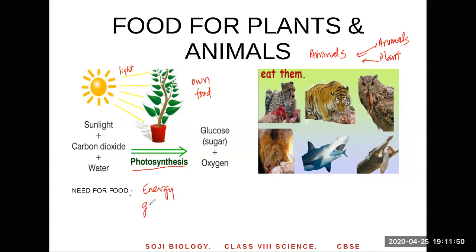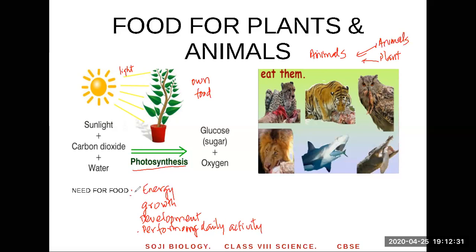It is required for growth of the body. How do we grow? By eating food. And it's also required for development of the body. Like in the case of a baby which is developing, it needs this to form body parts, organs in the body, isn't it? And for performing daily activities. Can you go to school and study without eating food? No. So you need to have energy for daily activities, and for daily activities you need food.